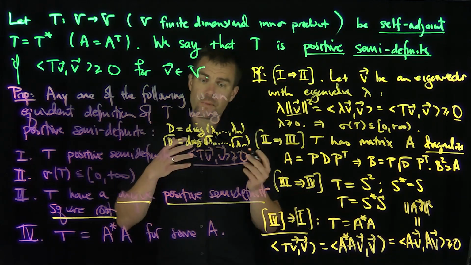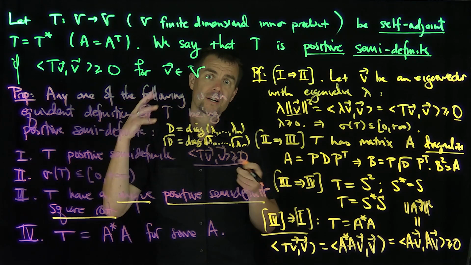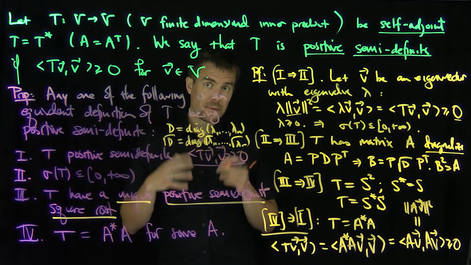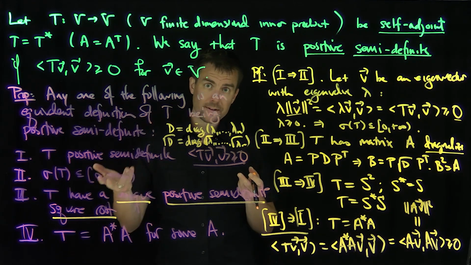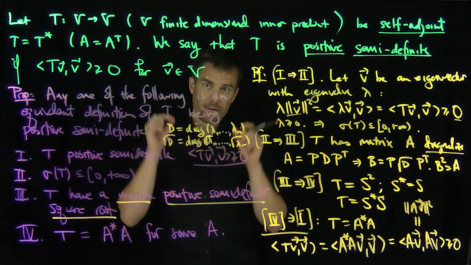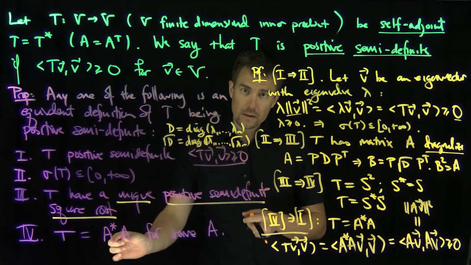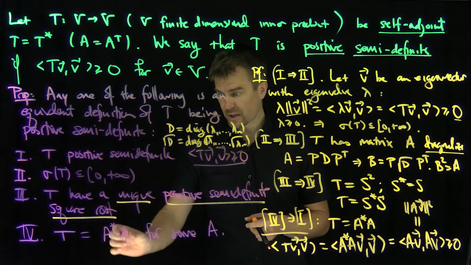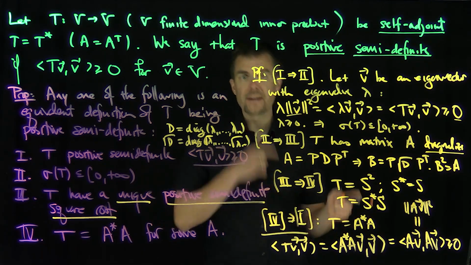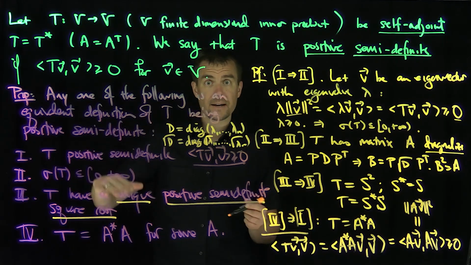So in other words, this gives me 4 distinct ways of thinking about what it means for an operator or matrix to be positive semi-definite. All the eigenvalues have to be non-negative numbers, or you can find the square root of that operator, or you can decompose that operator into the form A star A. Of course, anything that looks like A star A is clearly going to be a symmetric expression, because if I take the adjoint of this, I get the same exact form, and it's always going to be positive semi-definite. So any of these representations gives me a criterion for being positive semi-definite.